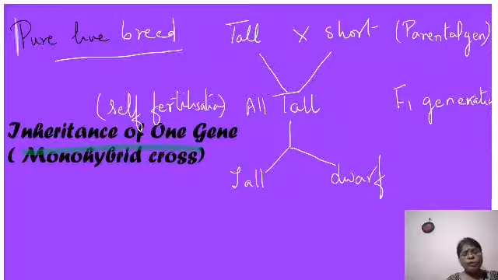So he got tall and dwarf, and when they calculated, see I told you, use mathematics. So he counted the individuals and he calculated their ratio. It was in the ratio of 3:1. Now, from this simple experiment, Mendel put forward certain laws. I will come back to those laws and what made him say that, that also I will talk about.